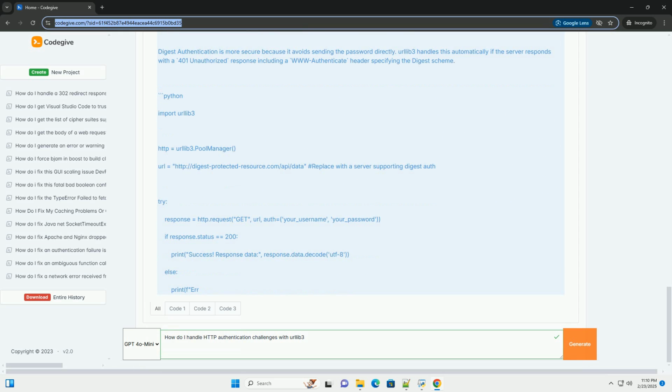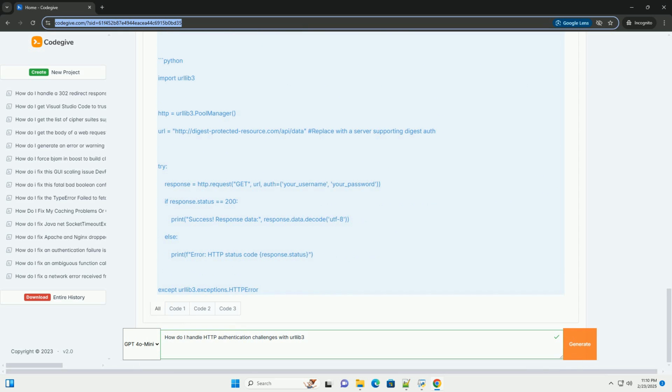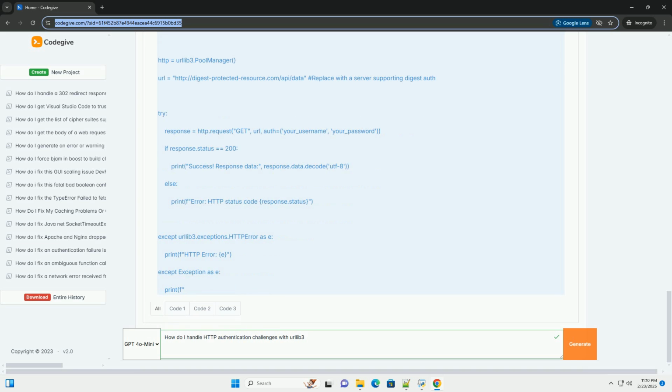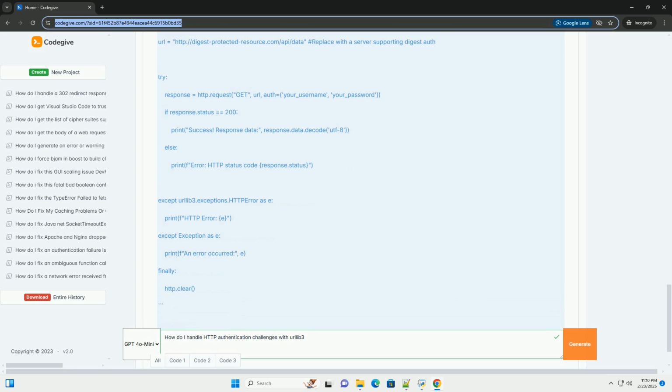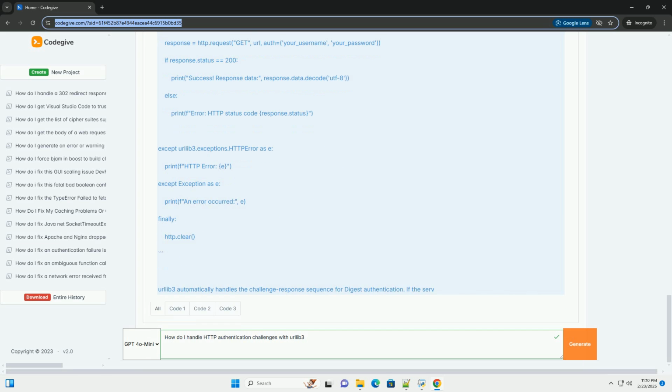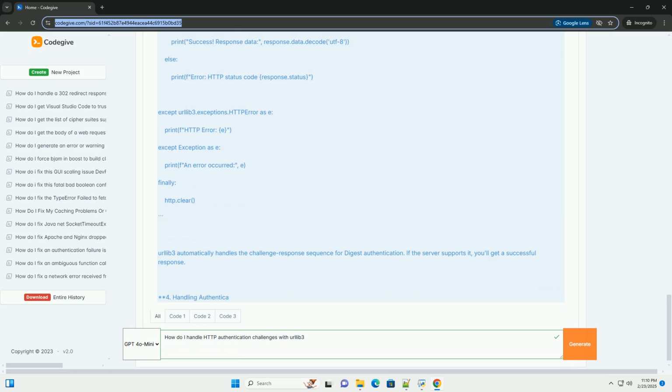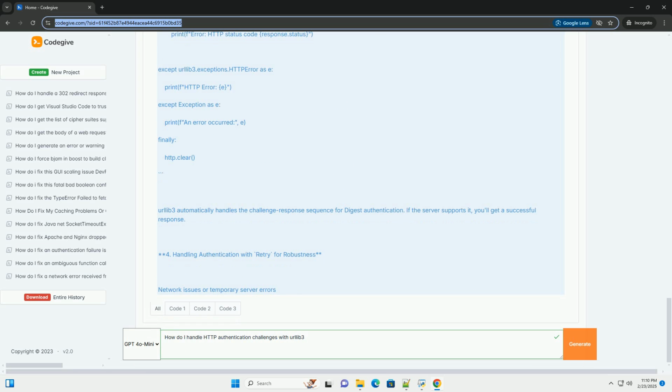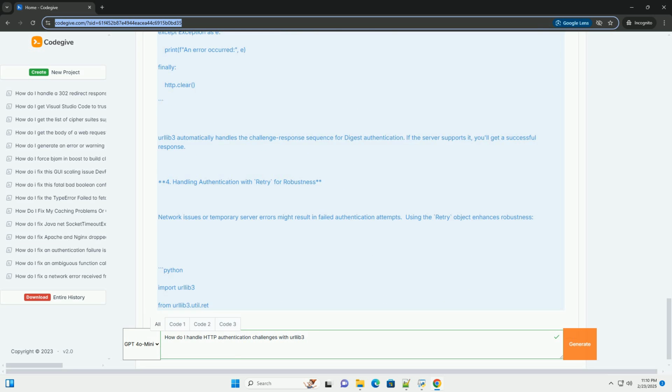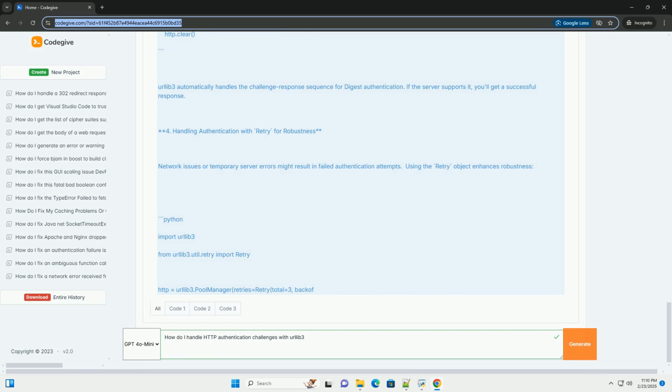Digest authentication, a more secure alternative to basic authentication. It uses a challenge-response mechanism, avoiding the transmission of credentials in clear text. Custom authentication, for specialized authentication flows not covered by standard schemes, you'll need to implement custom handling.